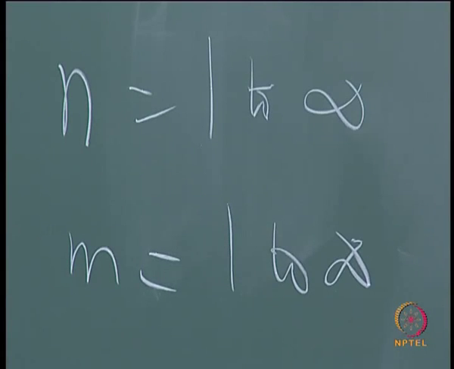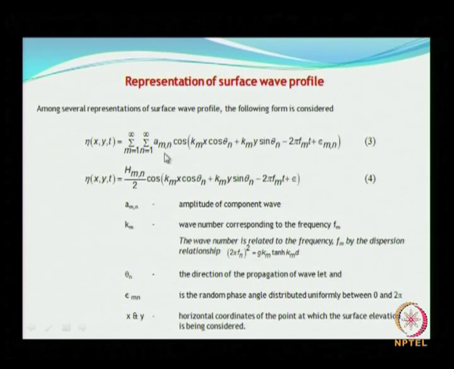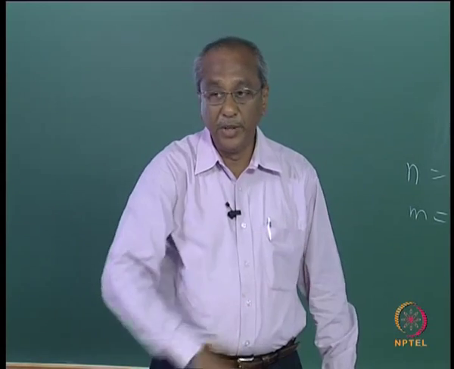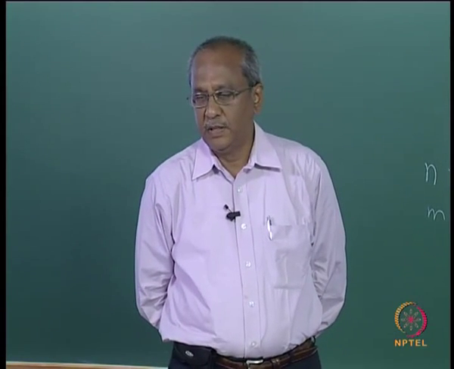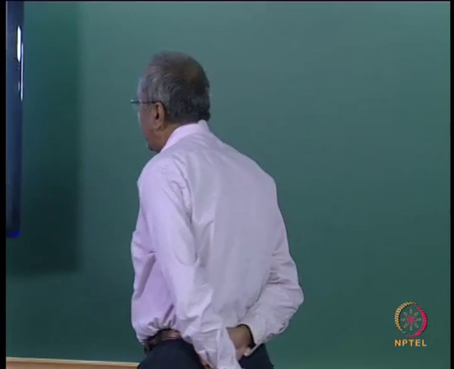Note that on the right hand side you have the amplitude A of m comma n associated with both direction and frequency. N stands for the number of directional components. How many directions are you going to include in your simulation? And m represents the frequency components.